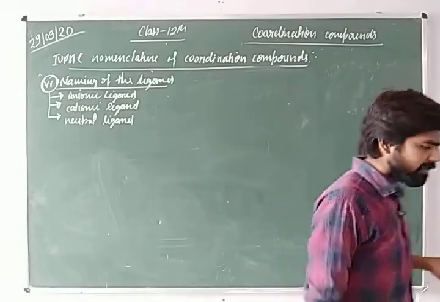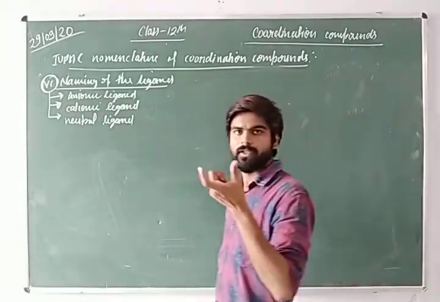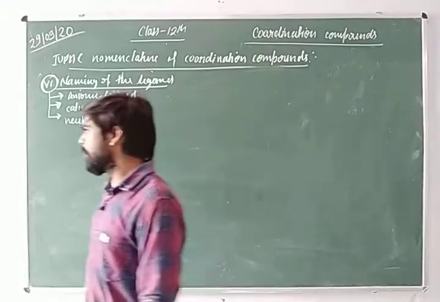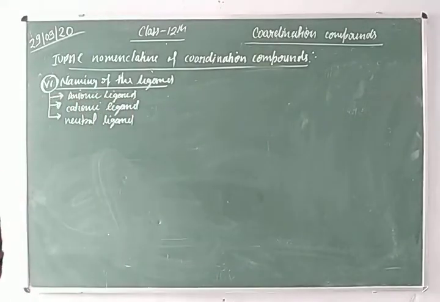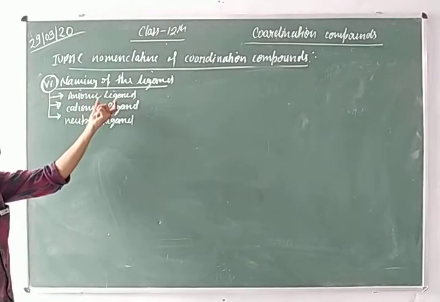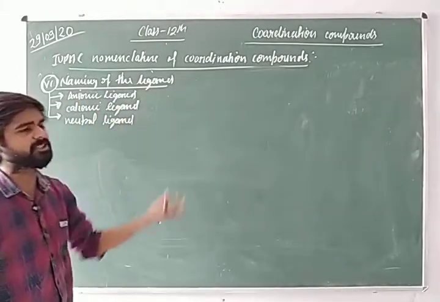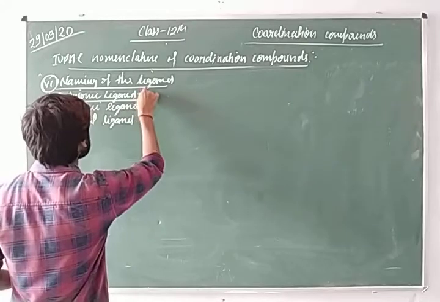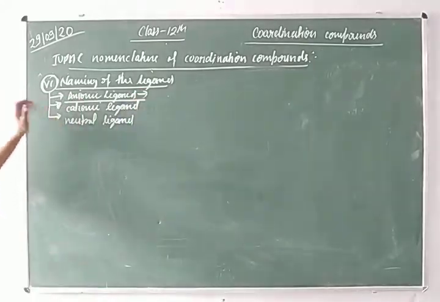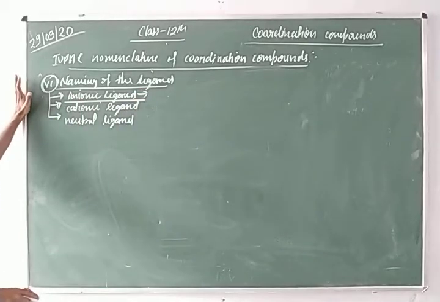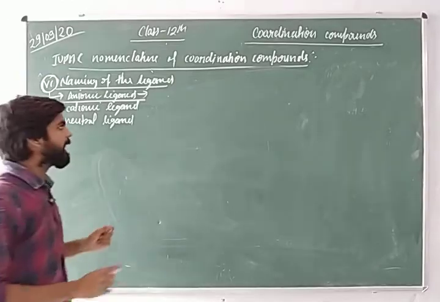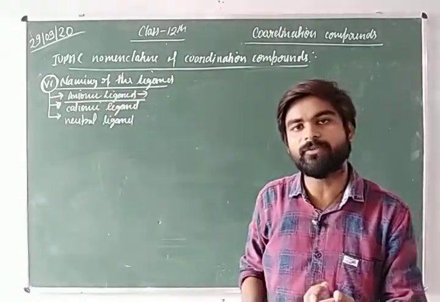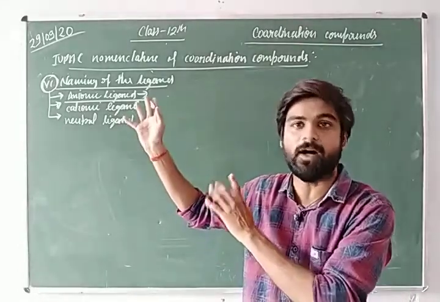If they coordinate with the central metal ion, then they form a coordination compound. If we see any anionic ligand present in the coordination compound, then during the IUPAC naming of those complexes, we add O as a suffix at the end of the name of the ligand.